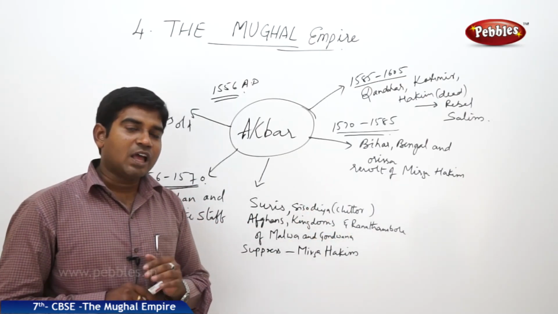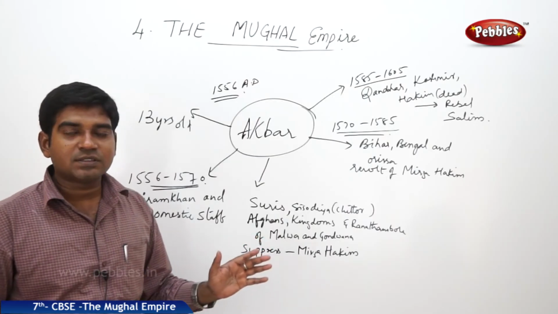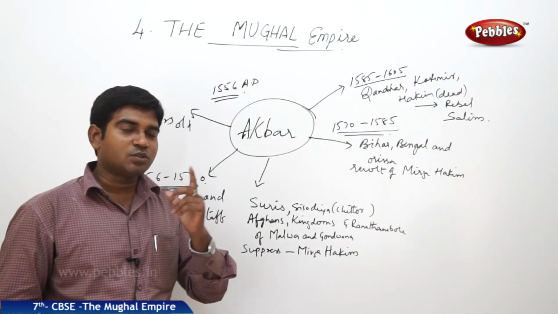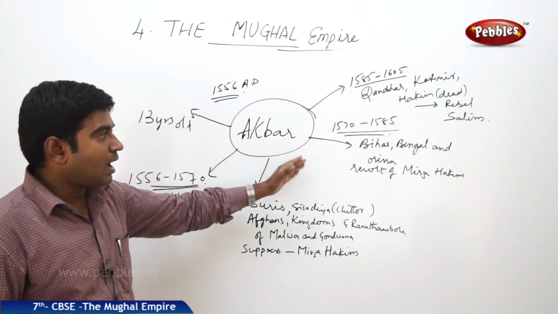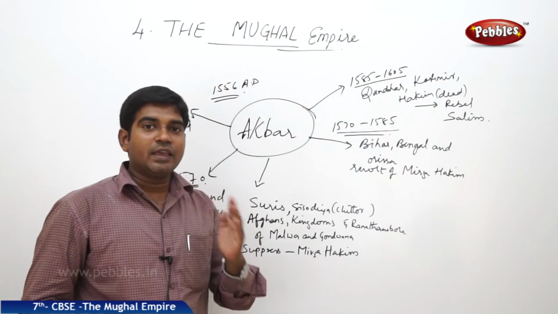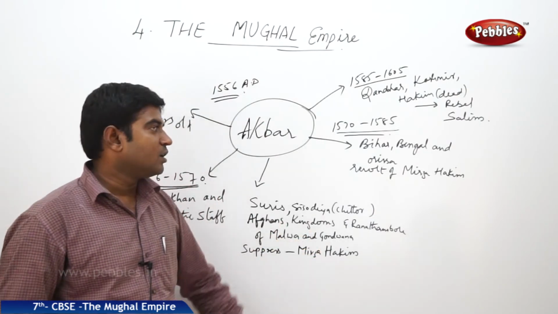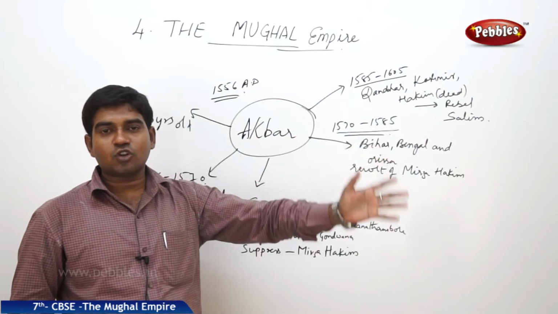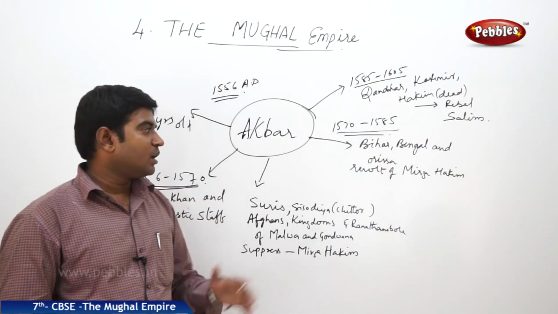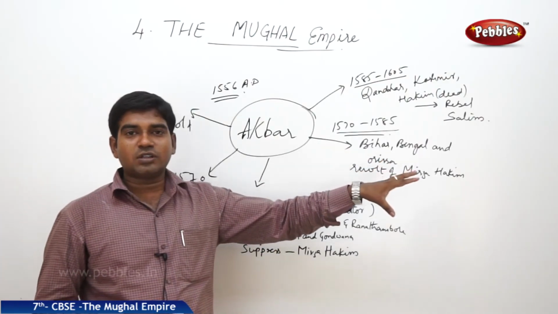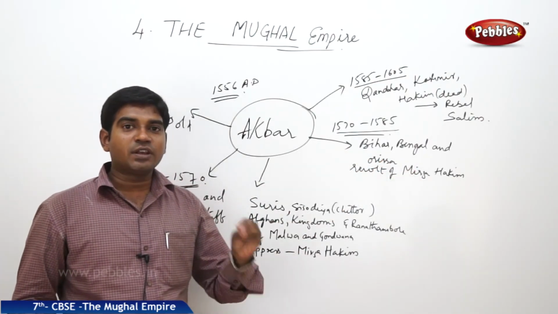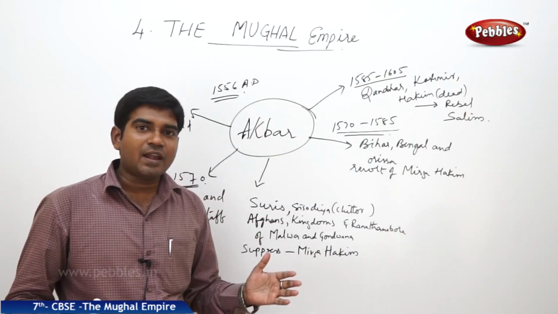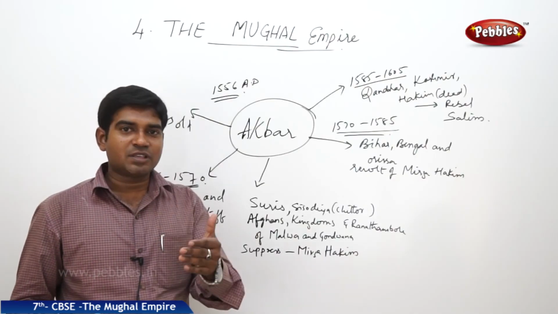At the same time, Akbar became independent from his regent Bairam Khan and his domestic staff, from 1570 to 1585 onwards. Akbar started to take every decision independently from 1570. He attacked Bihar, Bengal and Orissa and annexed all these places to his kingdom. At the same time, there was a revolt, which became complicated because it was raised by Mirza Hakim, his half brother. He always faced this revolt from his half brother.